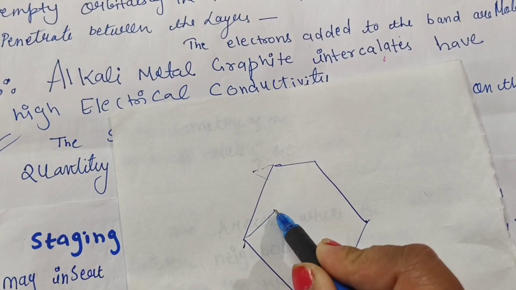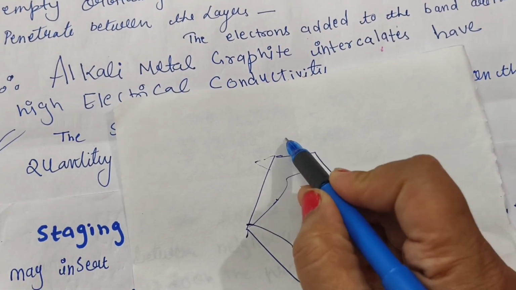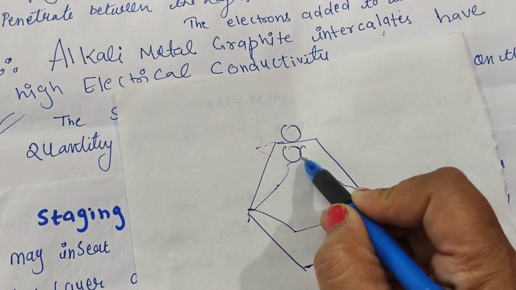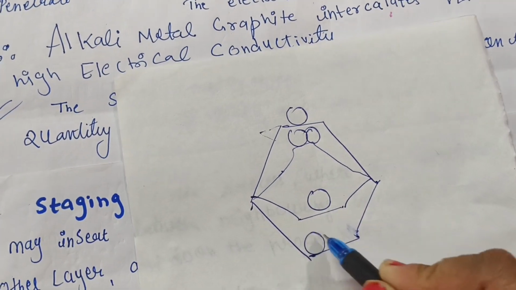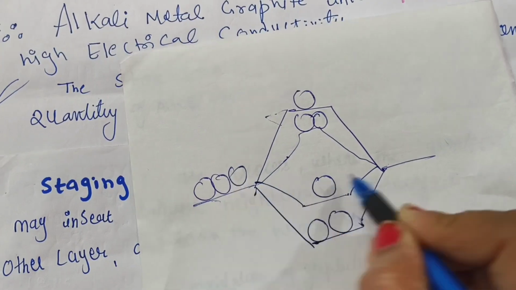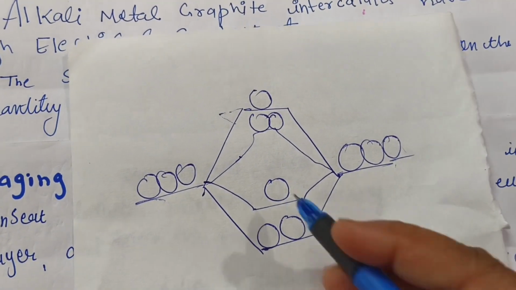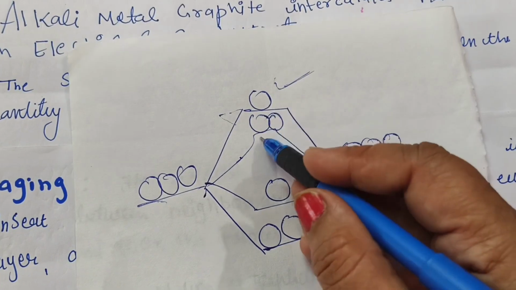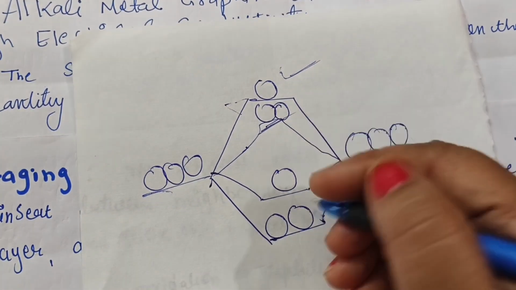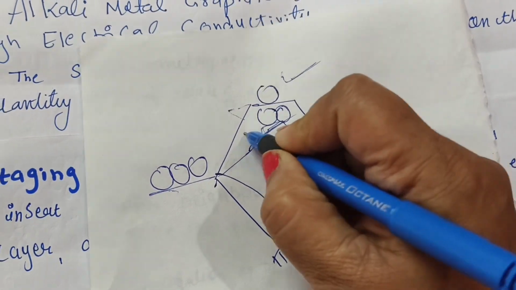You know the structure of the molecular orbital diagram of carbon; you will have this type of arrangement of orbitals. Here these orbitals will go for your pi. So what are these orbitals? This will be your pi bonding and this will be your pi anti-bonding.